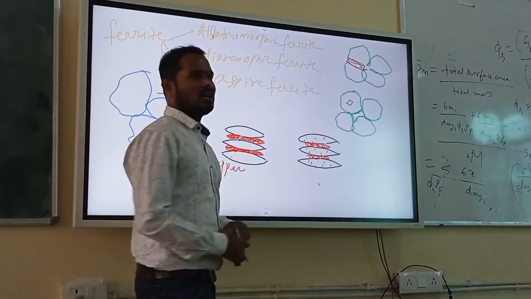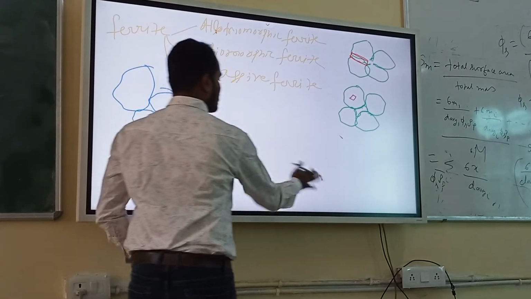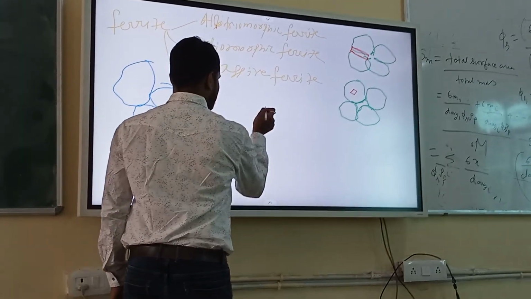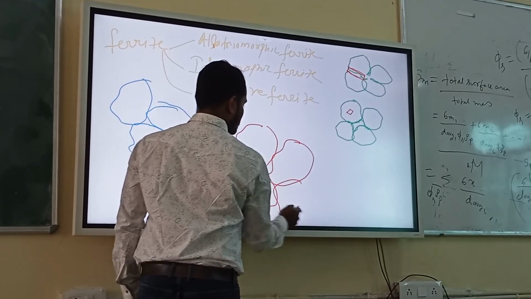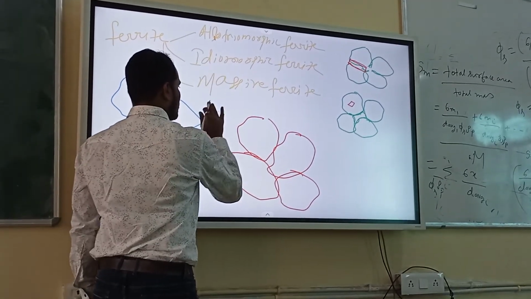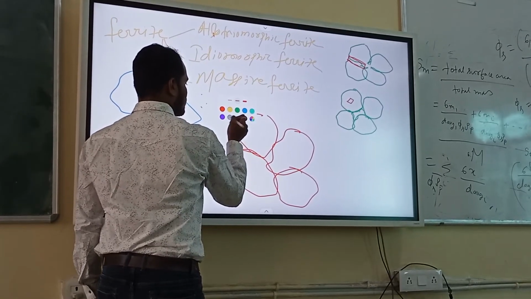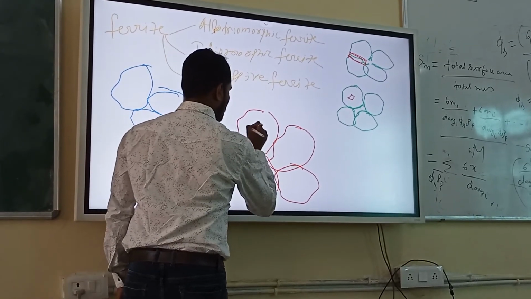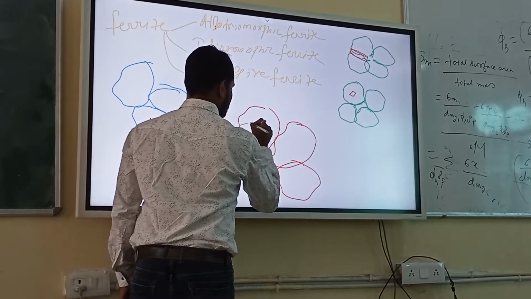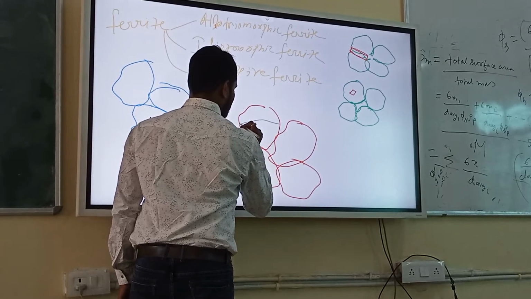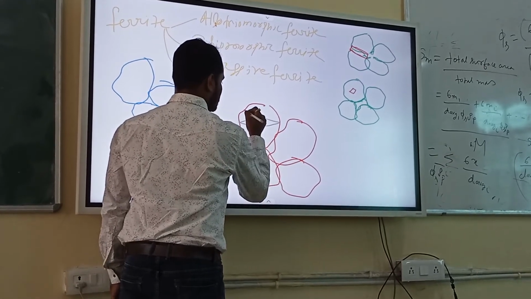And how does martensite look? Let me draw it as seen with an optical microscope. These are the grains, for example. It looks like this lenticular shape.